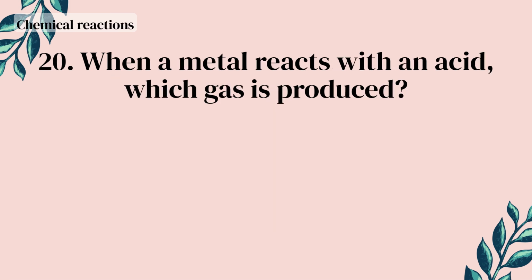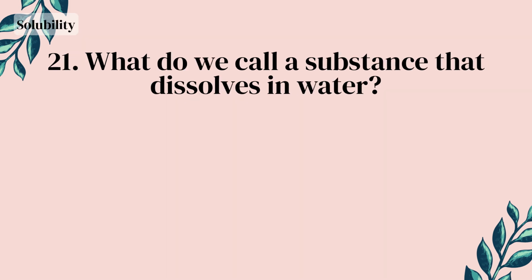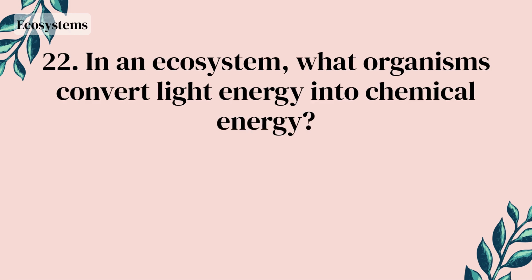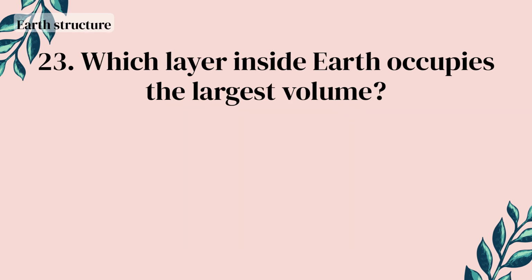What do we call a substance that releases hydrogen ions when dissolved in water? An acid. When a metal reacts with an acid, which gas is produced? Hydrogen. What do we call a substance that dissolves in water? Water-soluble substance. In an ecosystem, what organisms convert light energy into chemical energy? Producers.